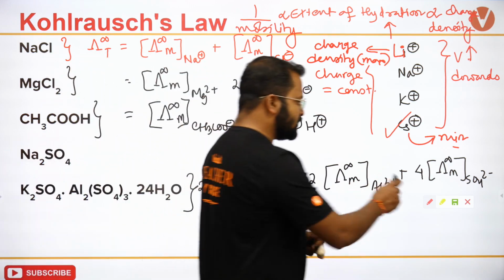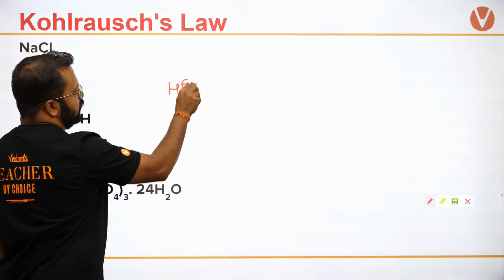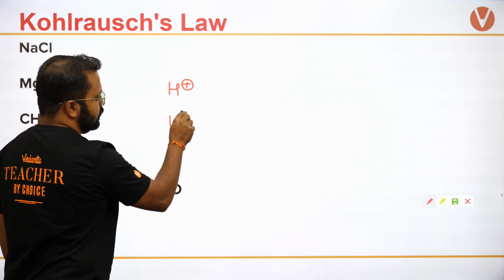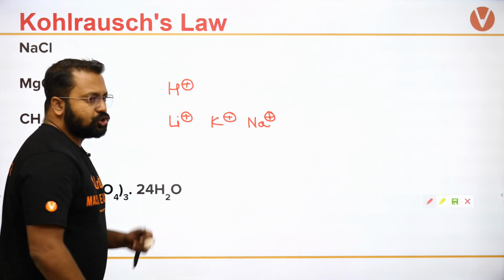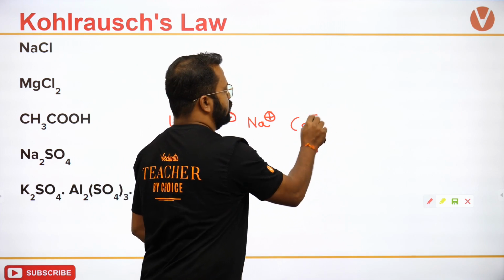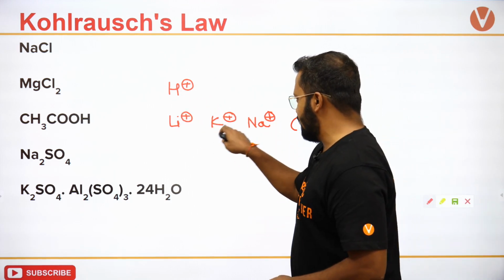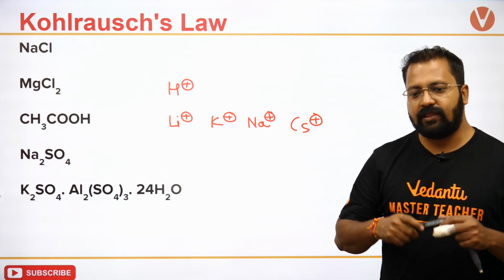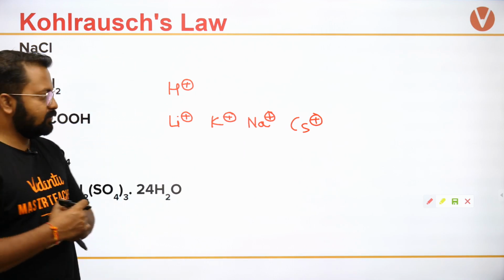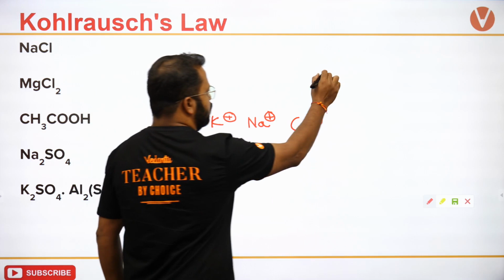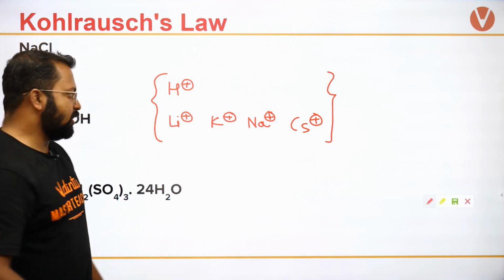Now एक simple सा question लेते हैं, इस चीज को समझने के बाद. If I take H plus and I take Li plus, K plus, Na plus, Cs plus, which should travel the fastest? इन सबको हमने compare किया है. कौन सा सबसे तेजी से move करेगा? सबसे पहली बात बताओ कि charge density का order क्या होगा?